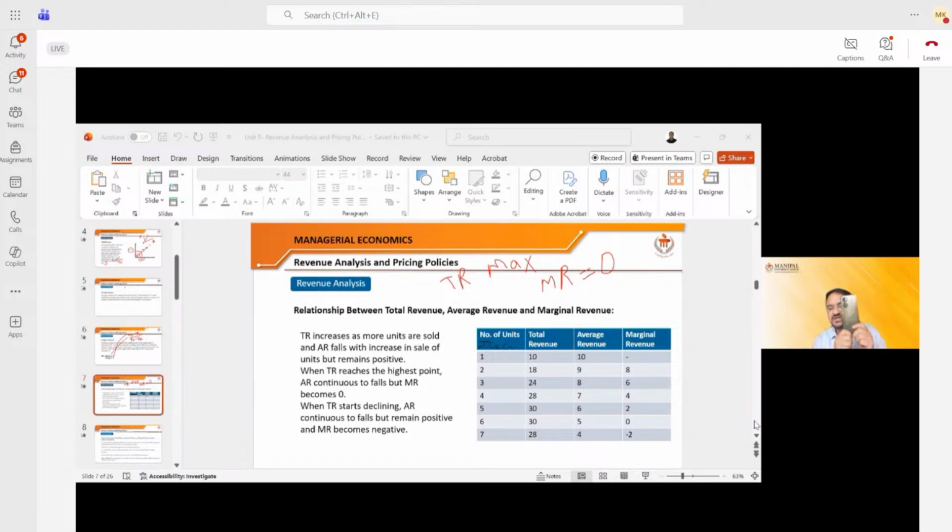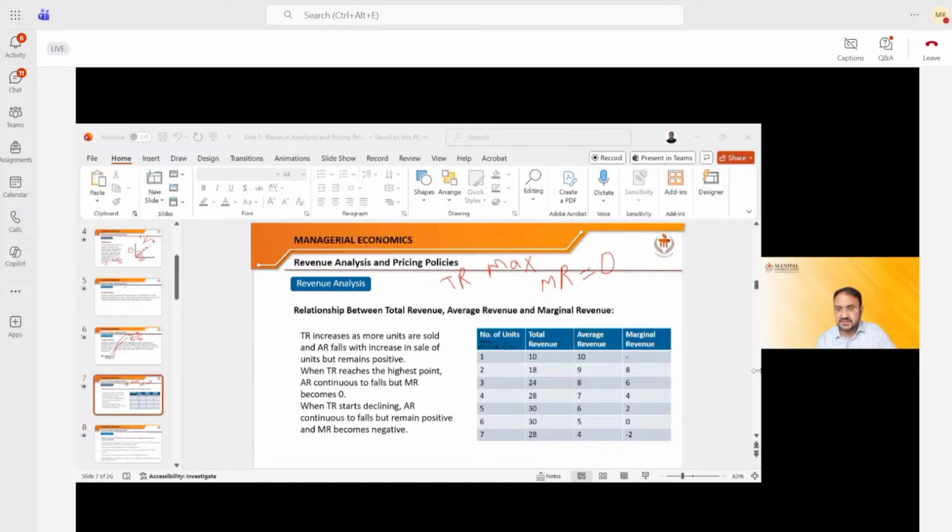Say, Sakshi produces 10 such mobile phones and sells them in the market at 1,000 rupees per mobile phone. 10 multiplied by 1,000, 10,000 rupees is the revenue earned by Sakshi. Now, if the cost of producing 10 phones is less than 10,000, then she is at the benefit. If it is more than 10,000, she may not be at the benefit. Very simple. I hope you understood, Sakshi. This is the concept. So it has nothing to do with the cost.